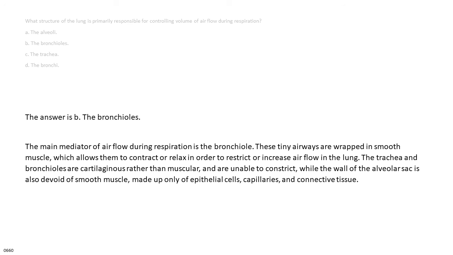The trachea and bronchi are cartilaginous rather than muscular, and are unable to constrict, while the wall of the alveolar sac is also devoid of smooth muscle, made up only of epithelial cells, capillaries, and connective tissue.